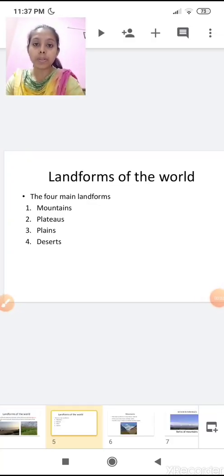So children, today we have learned about the main four landforms of the world, that is mountains, plateaus, plains and deserts, and about coast, islands, bay and river. So your homework is you have to learn about them and their examples. Thank you.